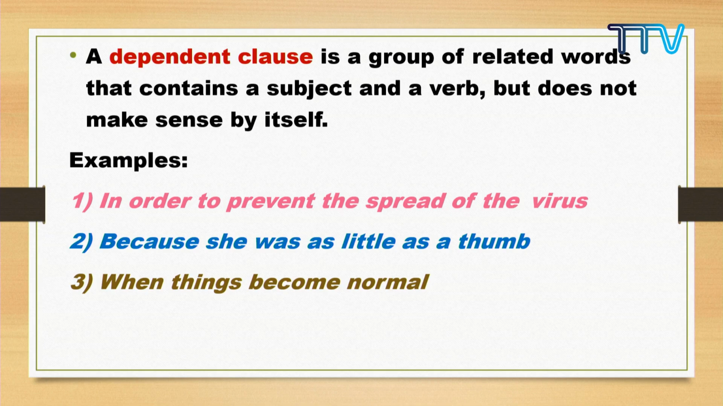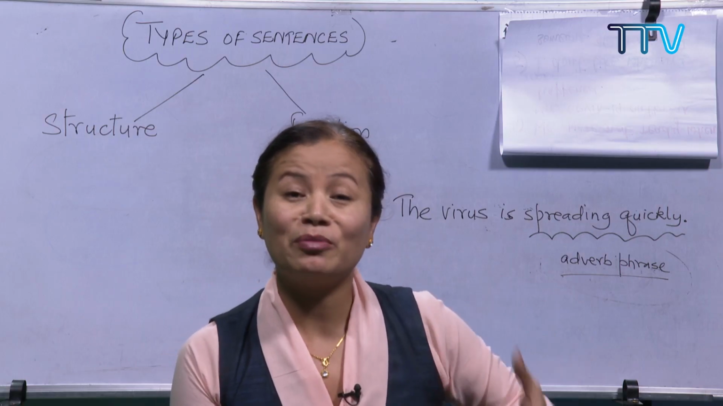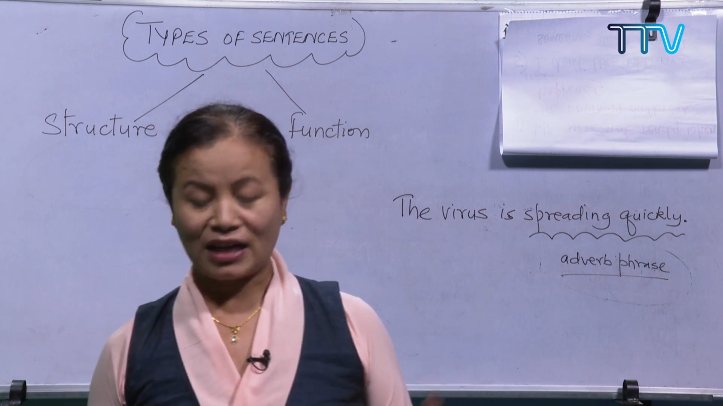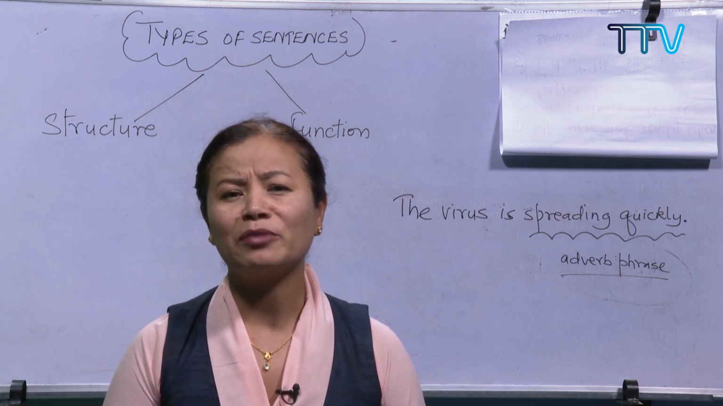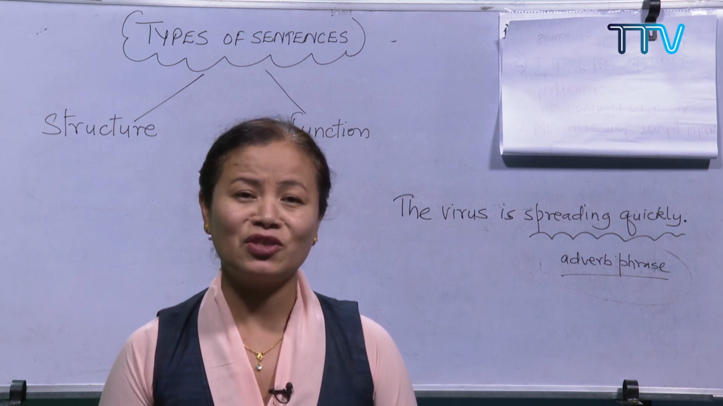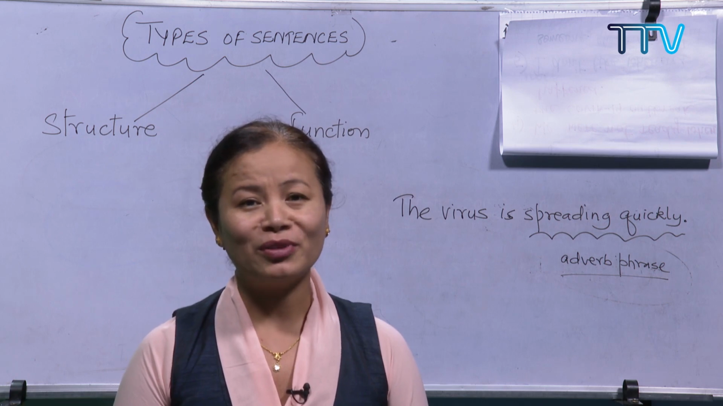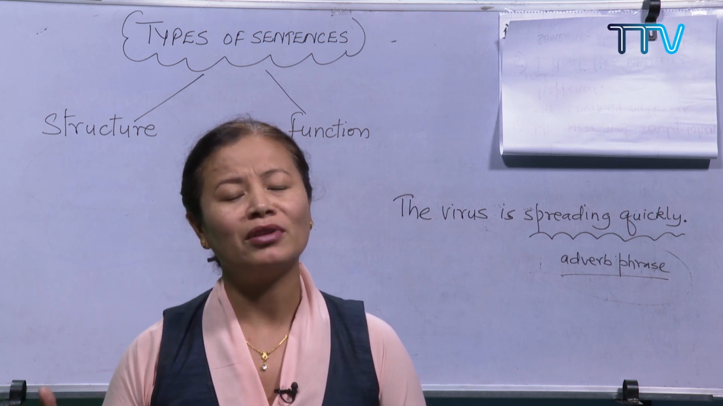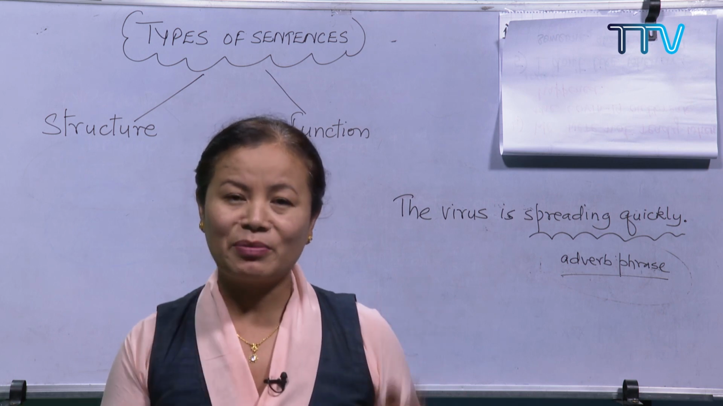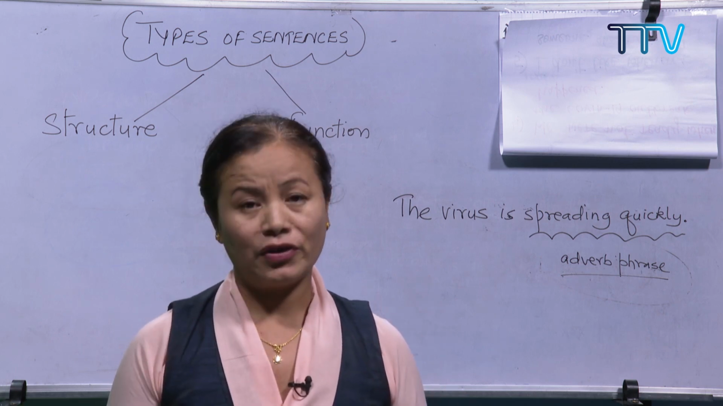Okay? When things become normal, then what? What is going to happen when things become normal? Okay, will the schools and colleges open? Will you be able to go to your schools and meet your old friends and teachers, meet your classmates? You're very excited. Many of you might be waiting for schools to open, but looking at the present situation, things are not normal. Okay, so when things become normal, you're expecting something. What is going to happen? Okay, so this is a dependent clause. Okay, and now we have one more example.